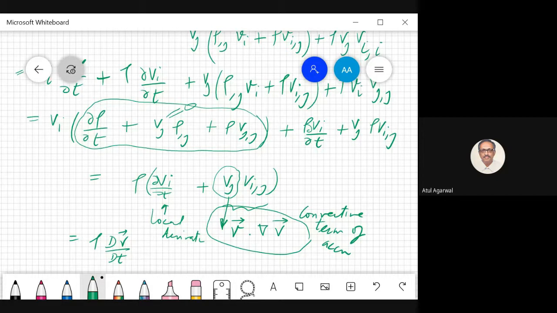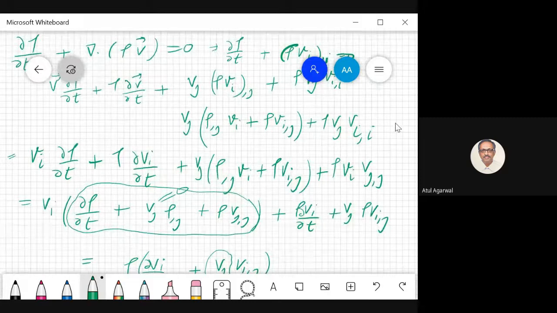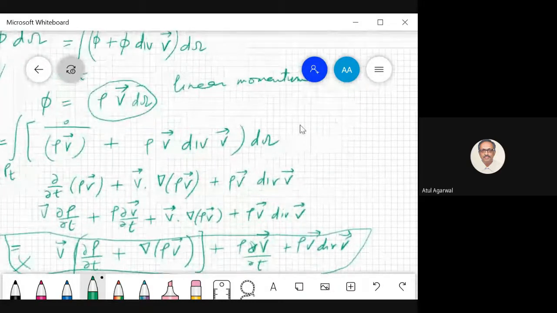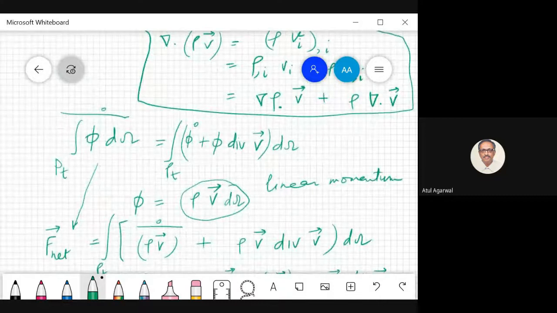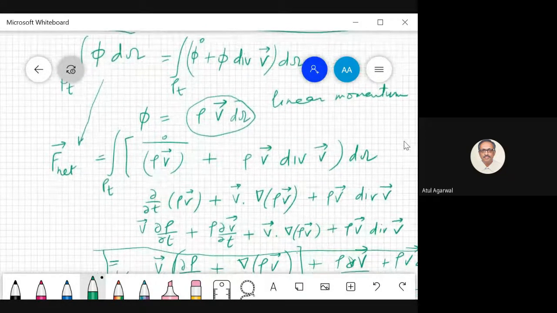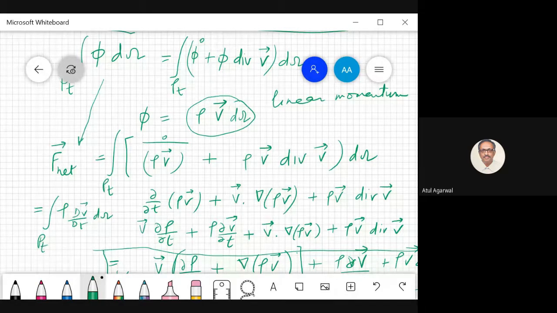So what you found was your F net is equal to, so we'll continue with it.